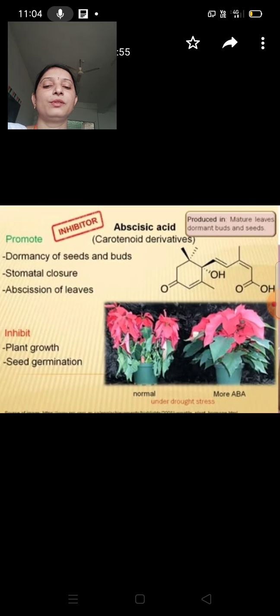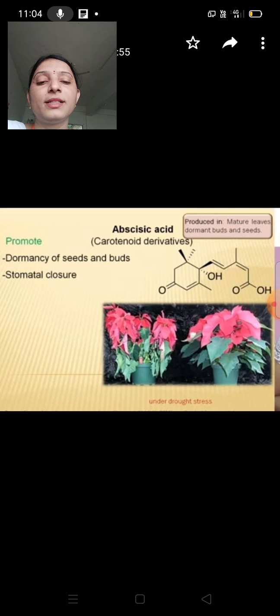Okay, so listen carefully. Abscisic acid is also called ABA. These are also carotenoid derivatives. These are produced in mature leaves, dormant buds and seeds. They promote seed and bud dormancy and stomatal closure.